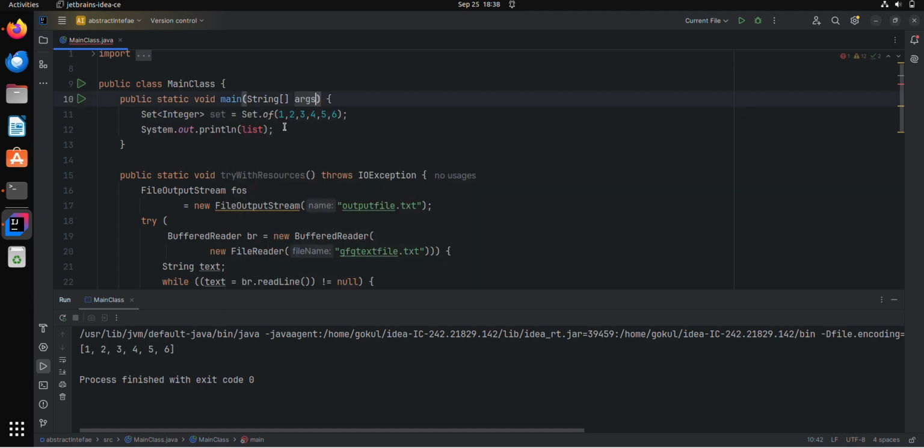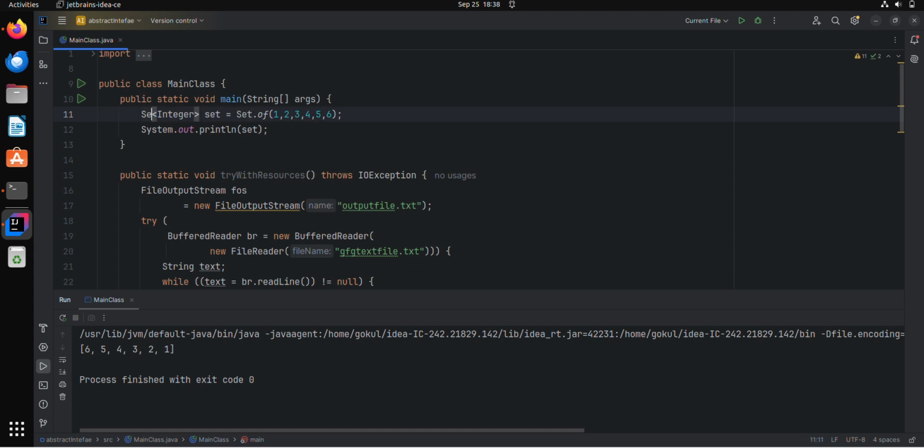For all the collections, this new method is introduced. Okay, for the set as well, it is printing the values. Since it is not ordered, it's in a different order of the arguments.